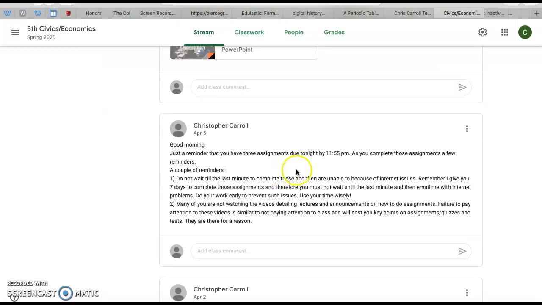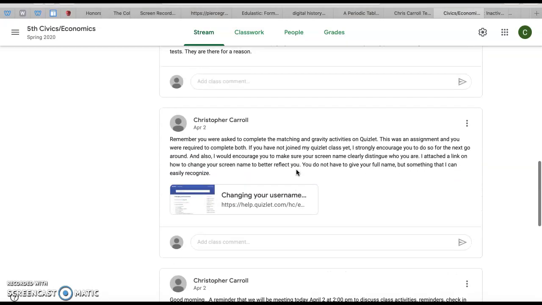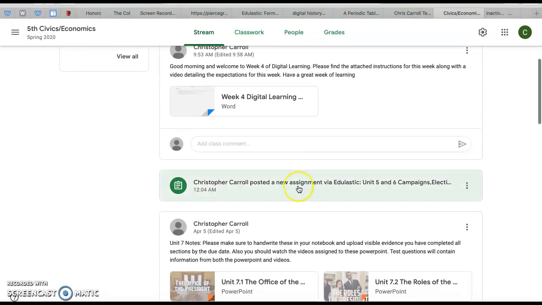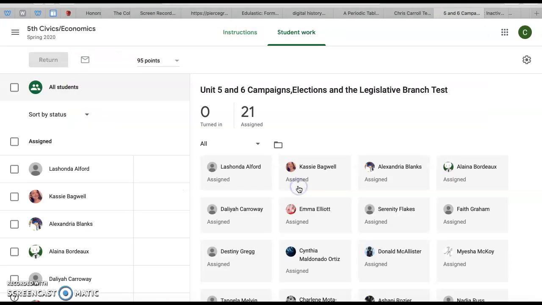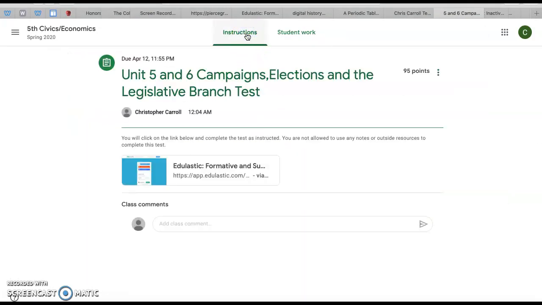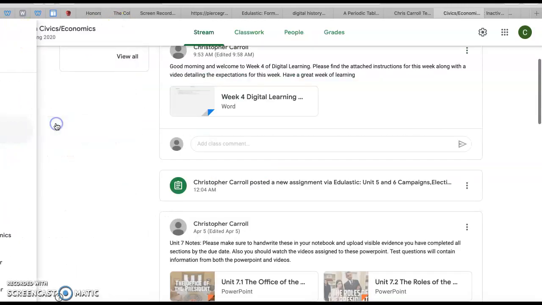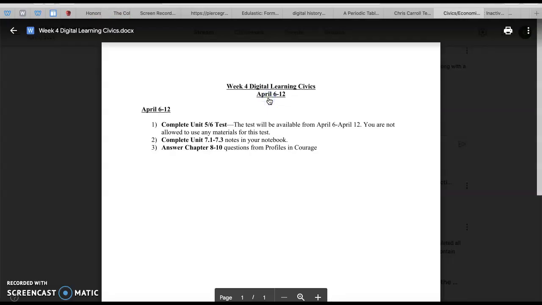And all you need to do to take the test is you'll come down to this link right here. It says I posted an assignment, and if you'll go to the instruction, there's the link. So click on the link. It will take you to the test, and you will be ready to go, ready to take it. So that's one of the things that you have to do this week.